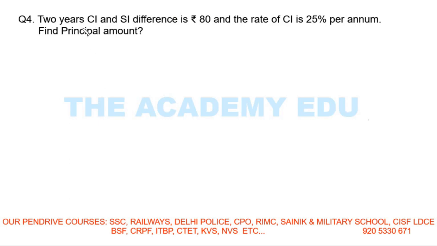Question number 4. For 2 years, the CI and SI difference is rupees 80. Again, I know from here that the time is 2 years. Difference is 80 rupees. Rate of compound interest 25%, which is 1 by 4. Find the principal. So what I will do, first I will make a graph. So this is principal, this is x, and this is y.